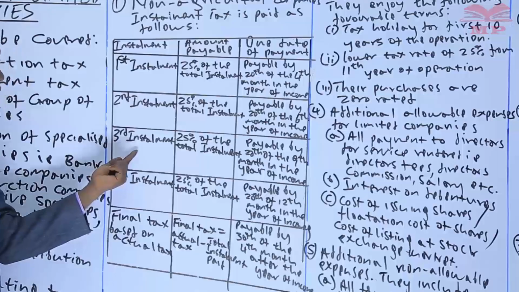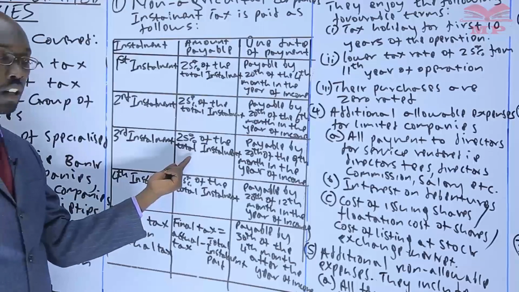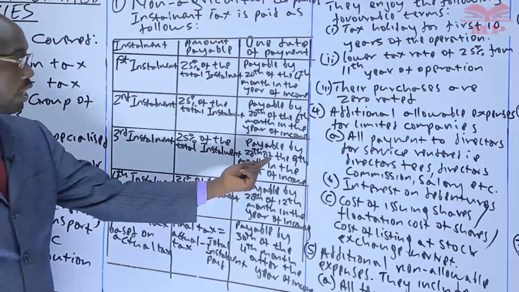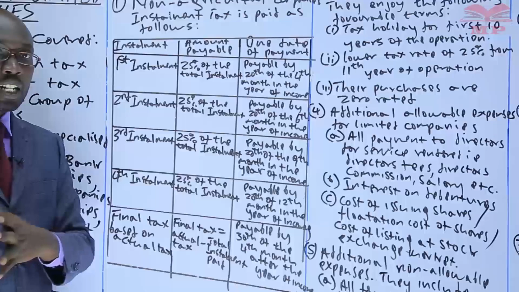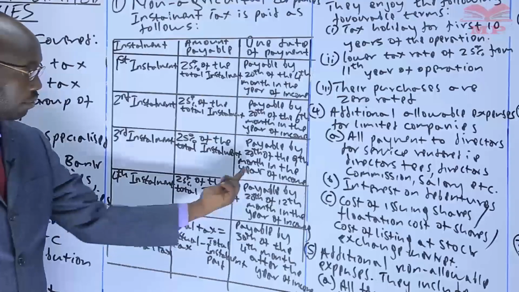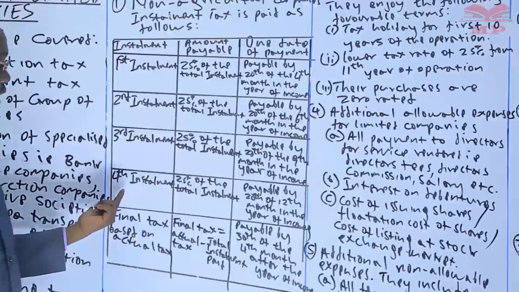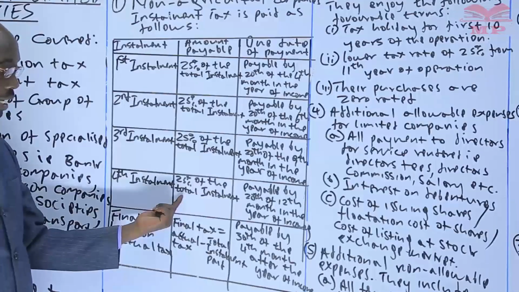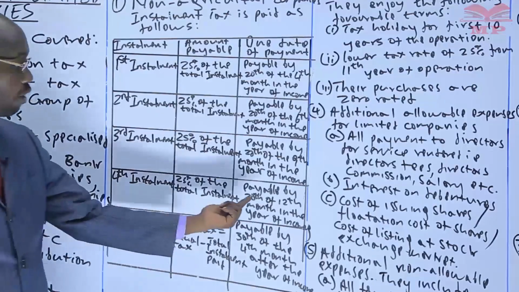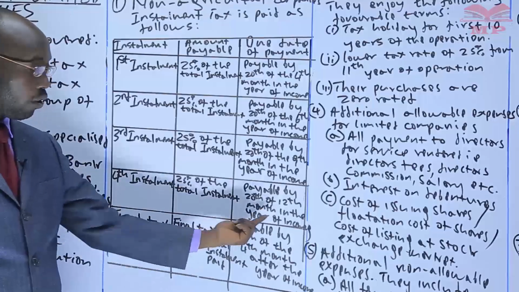installment. Then we have the third installment, another 25% of the total installment. So 25% of 11 million, and you pay by 20th of the 9th month. So if your year of income starts January, we are talking about September 20th. In that year of income, you pay the third installment. Then the fourth installment, another 25% of the total installment of the 11 million we talked about, and you pay by 20th of the 12th month in the year of income.